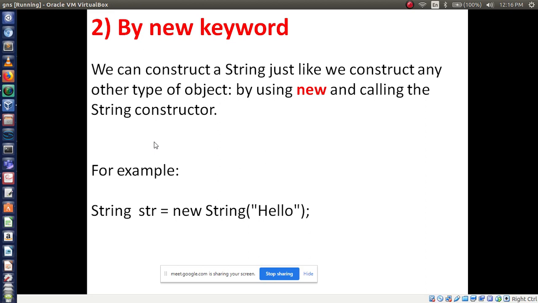Same way we create a string: String, reference variable, is equal to new String. Then inside the brackets you assign the sequence of characters within double quotes. So it is one way to construct a string.